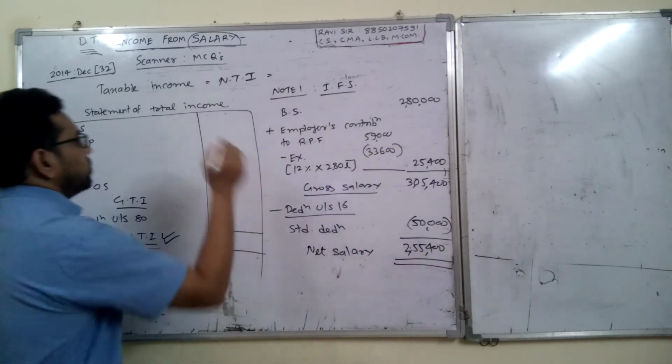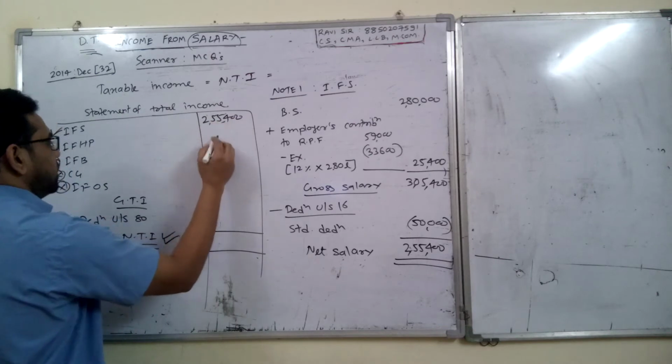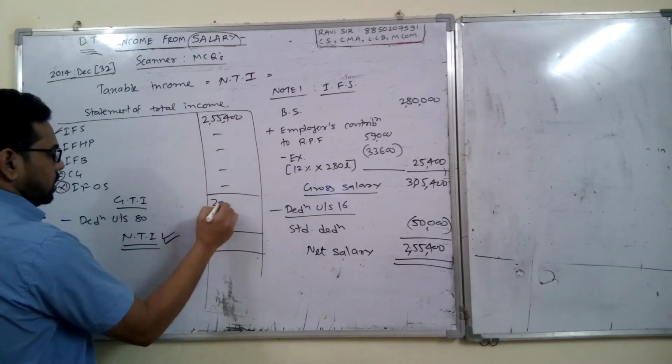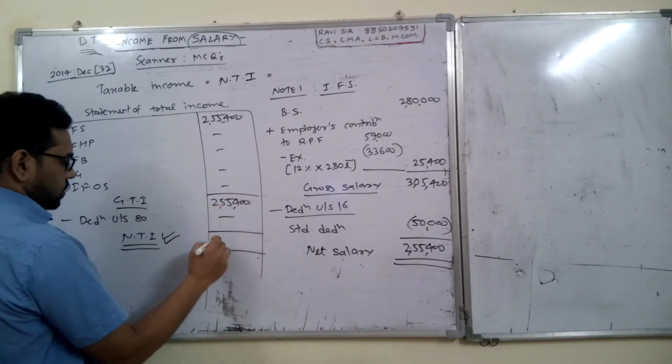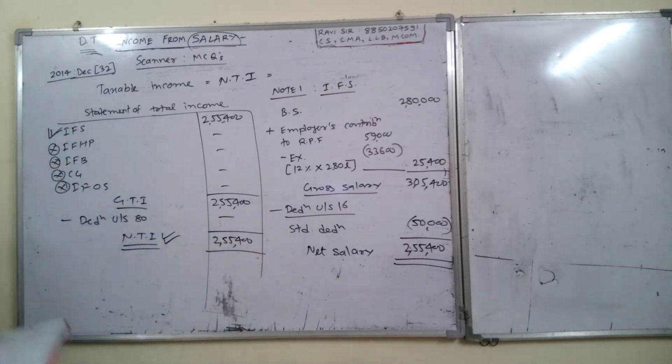2,55,400. So this amount will be transferred here, 2,55,400, and all these other details are not there. Gross total income is 2,55,400. Deduction information is also not there. So net taxable income is your 2,55,400.